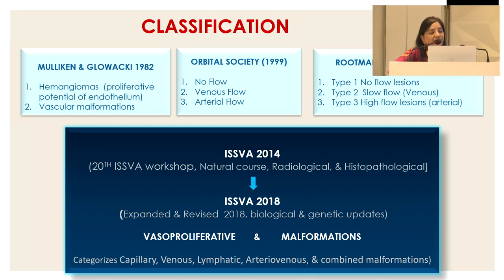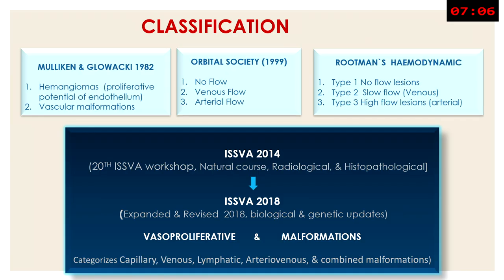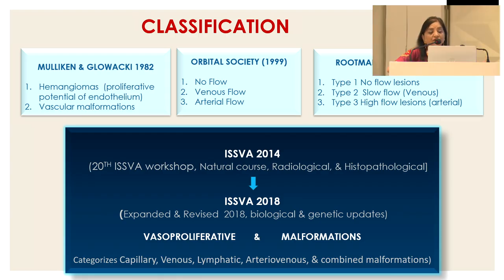Now, the classification of vascular lesions, vascular anomalies, has undergone evolution from 1982 to current. So the classification was ISSVA 2014, which was given by Rootman. It was based on the clinical, radiological and histopathological characteristics.